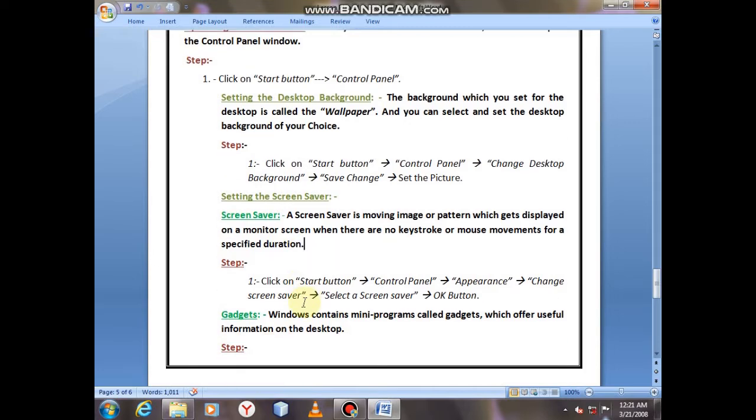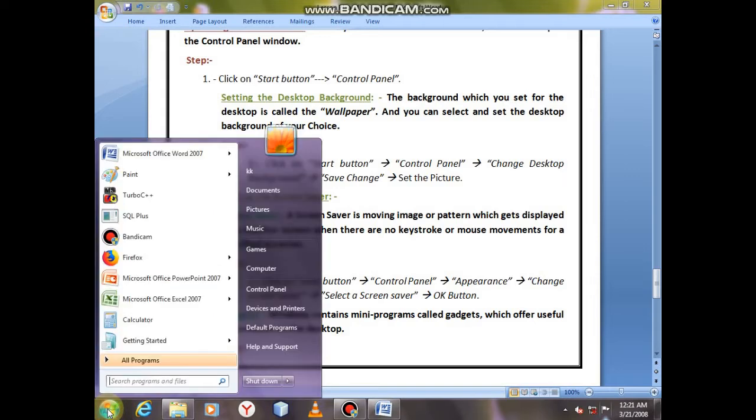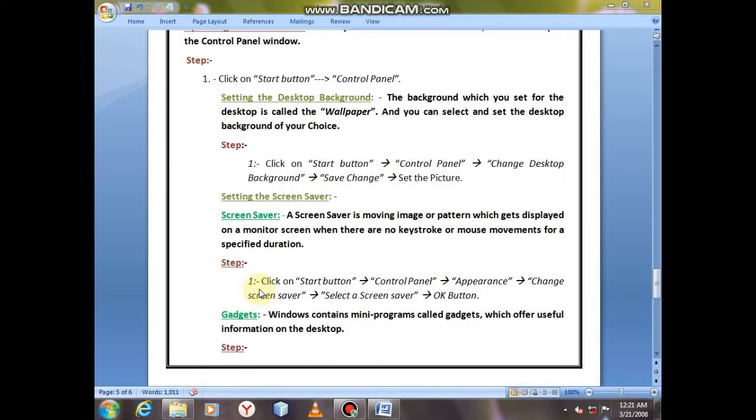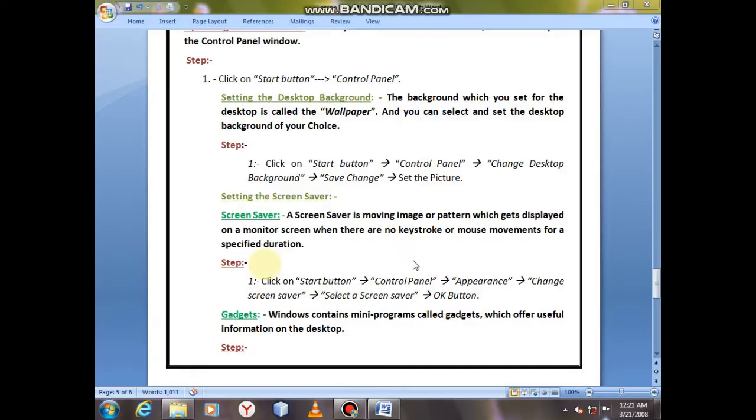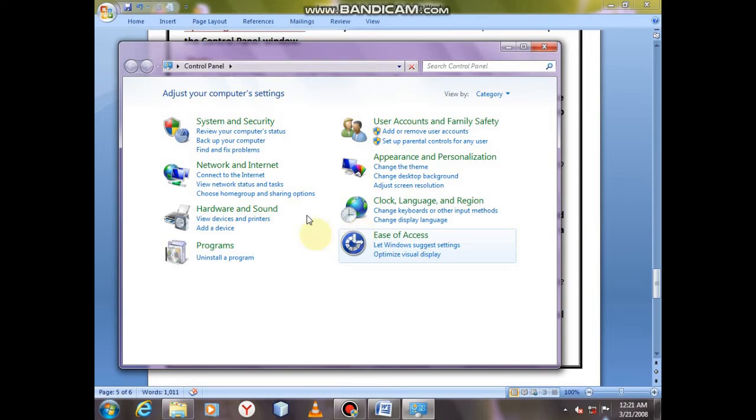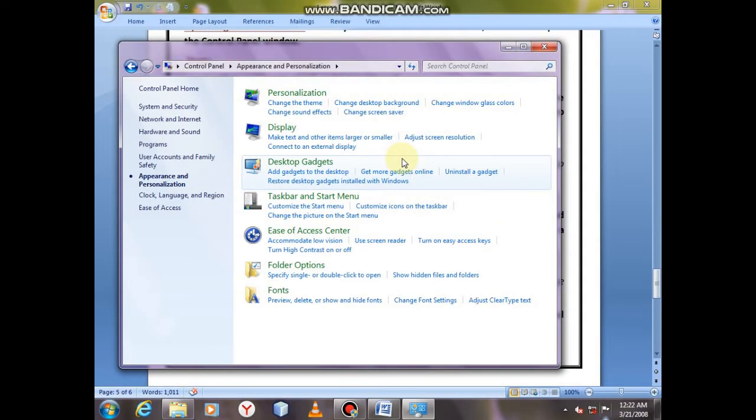How to set the screensaver? Follow this step. First of all, click on a start button, then after click on a control panel option. Then the window appears just like that, and now go in the appearance option. Now you click on the change screensaver option.